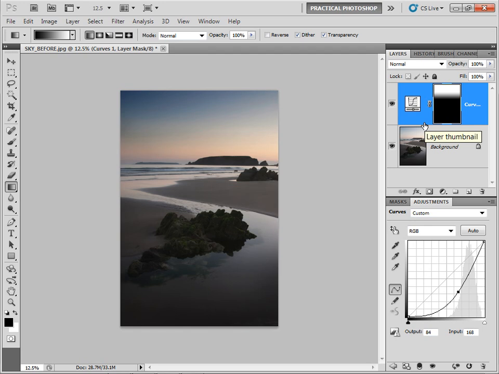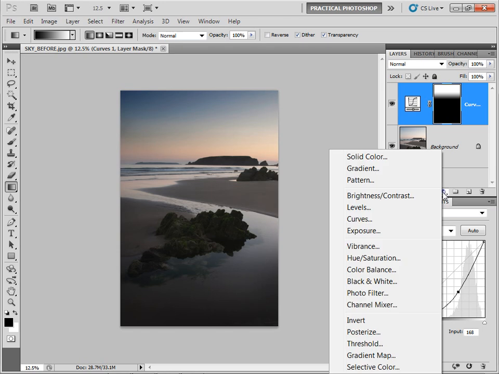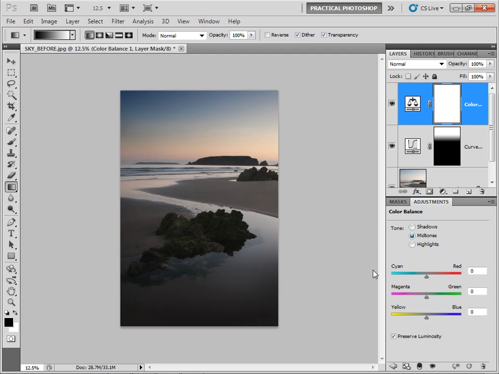The next step, I'm going to add some blue to the sky just to give it a little bit more punch. I can do that again with an adjustment layer. Let's click on my adjustment layer icon again, and this time I'm going to go to color balance and just add a little bit of cyan, maybe 15, and then add some blue as well, maybe 30.